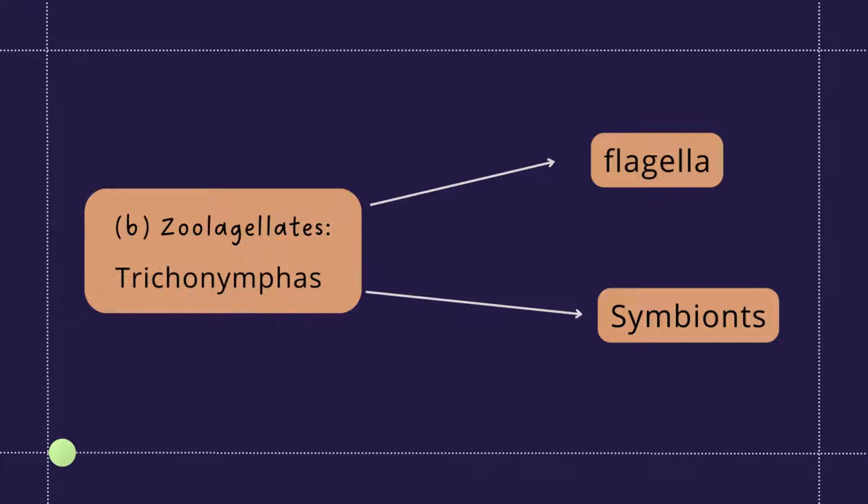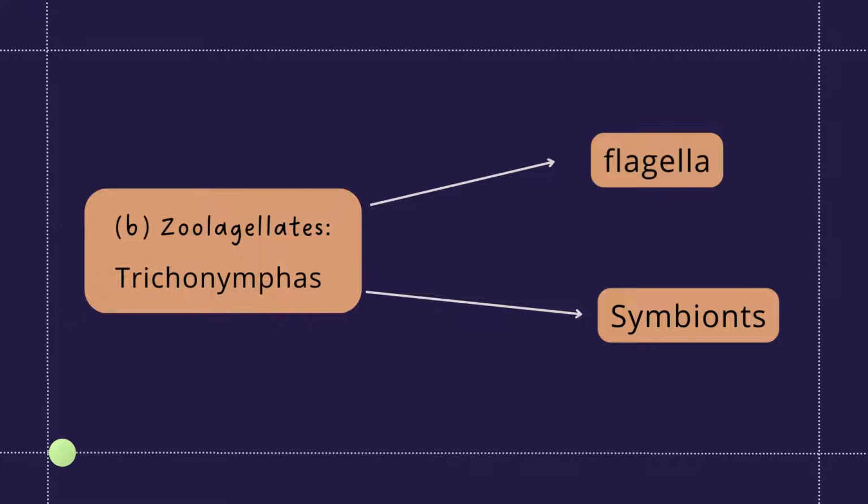Like Trichonympha. Trichonympha is a zooflagellate that develops a symbiotic relation, that is a mutualistic relation. Trichonymphs are complex, specialized flagellates with many flagella, which live as symbionts in the gut of termites.